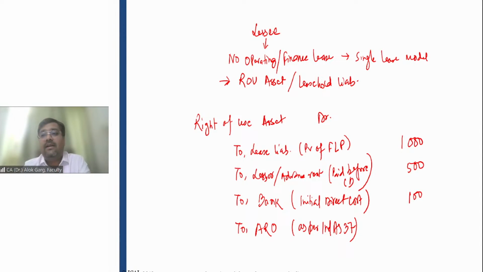For example, I have estimated that after 5 years, I have to incur a cost of rupees 500, but the present value today is, let's say, 200 rupees. So I have to credit asset retirement obligation on the basis of present value at 200 rupees. So what is the total? 1500, 1600, 1800. So right of use asset will be debited by 1800 rupees and lease liability on the basis of present value of future lease rental will be credited by 1000 rupees. Lessor account or advance rent will be credited by 500 rupees. Initial direct cost paid, bank or cash, has to be credited by 100 rupees and asset retirement obligation provision has to be credited by 200 rupees.